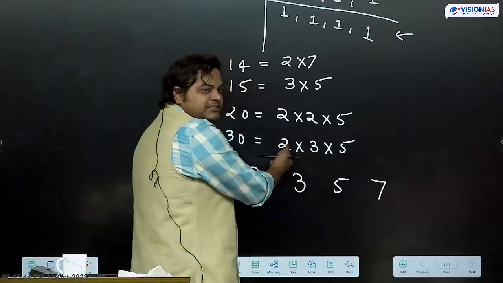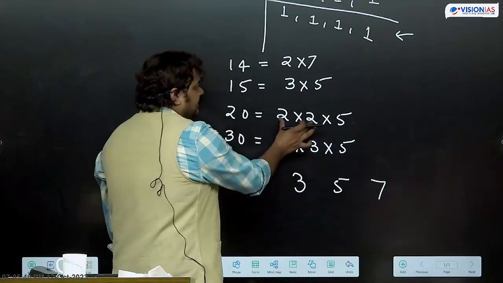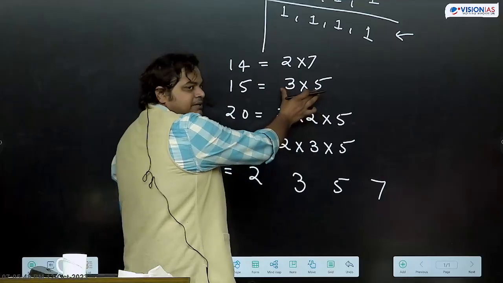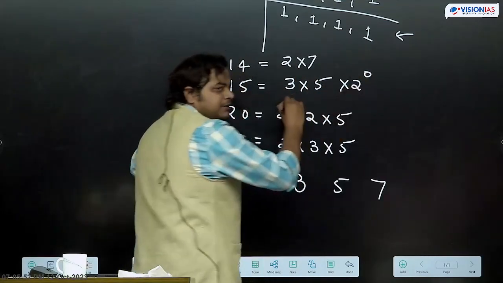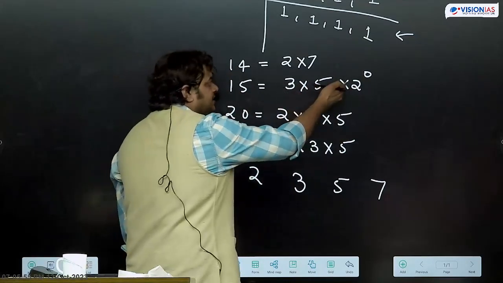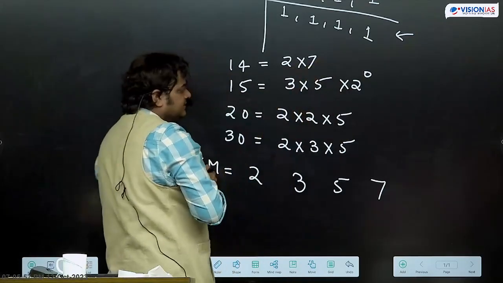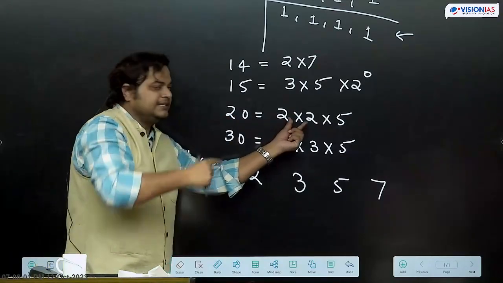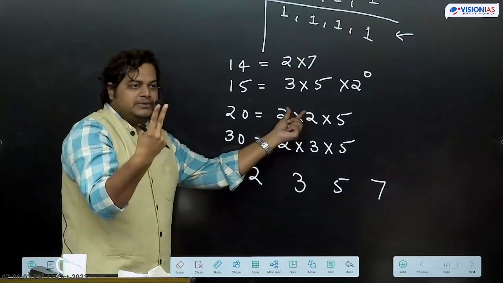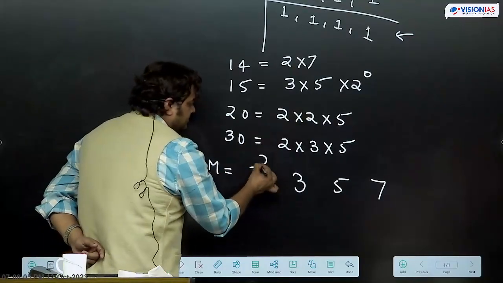It is coming once in this factorization. Here it is coming twice. Here it is coming 0 times. We can write it this way too: 2 to the power 0 is 1. 2 is coming 0 times. Here 2 is coming once. So where is 2 coming maximum times? Here. How many times? 2 times. 2 to the power 2.